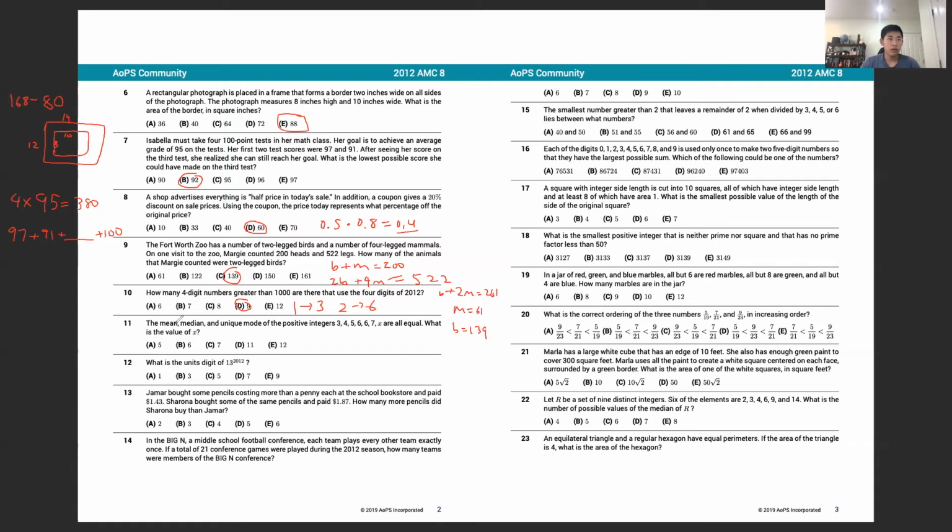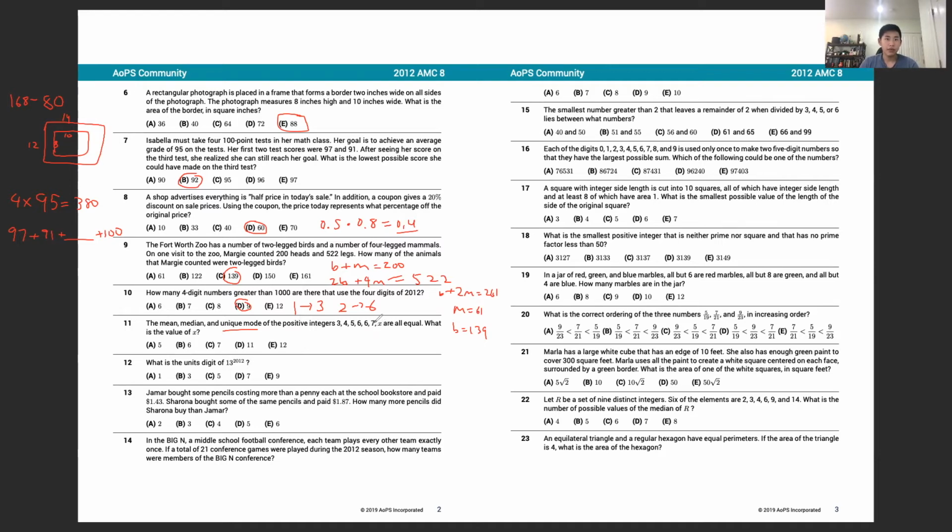Next, the mean, median, and unique mode of the positive integers 3, 4, 5, 6, 6, 7, x are all equal. What is the value of x? The key here is that we have a unique mode. If x were equal to 3, 4, 5, or 7, we would not have a unique mode. So x must be something other than those 4 numbers.